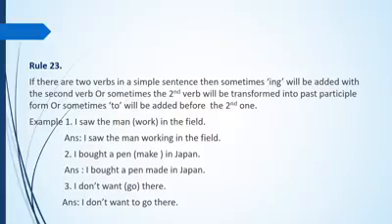Number 2. I bought a pen make in Japan. Here there are 2 verbs, bought and make. According to the rules, the second verb is transformed into past participle form. So the answer is I bought a pen made in Japan. Number 3. I don't want go there. Here there are 2 verbs also. One is want and another is go. According to the rules, to is added before the second verb go. So the answer is I don't want to go there.